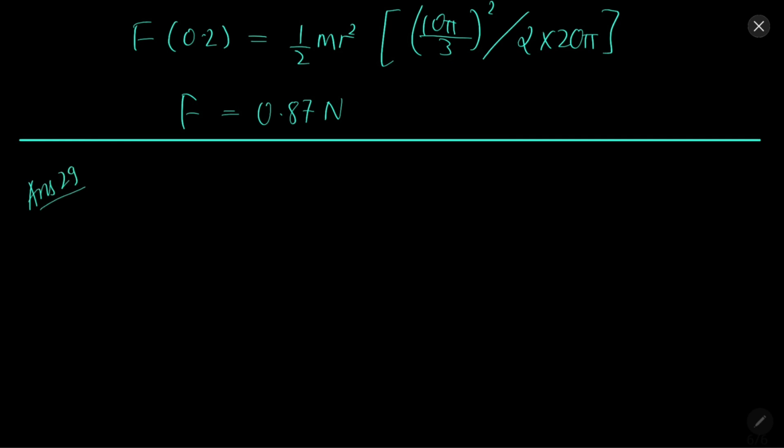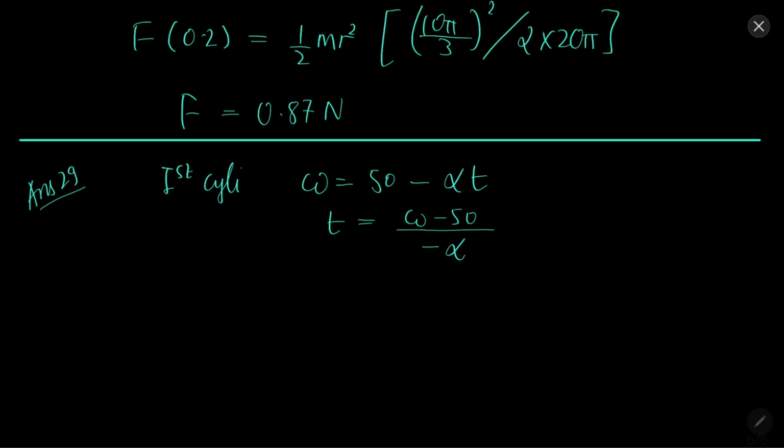Solution 29. So in this situation, for the first cylinder, omega is omega naught minus alpha t, that is 50 minus alpha t. So t will be omega minus 50 over minus alpha.